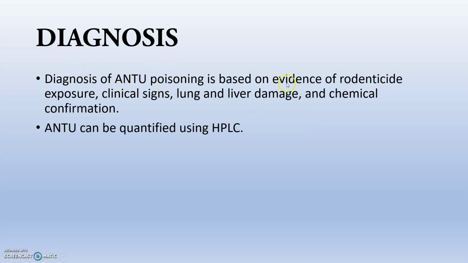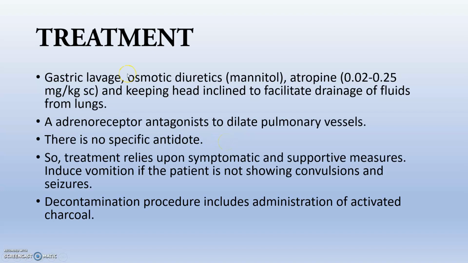Diagnosis of ANTU poisoning is based on evidence of rodenticide exposure, clinical signs, lung and liver damage, and chemical confirmation. ANTU can be quantified using HPLC. For treatment, first of all, we have to go for gastric lavage if possible. Then we have to control excess bronchial secretion, so we can go for atropine. Through its anticholinergic action, the bronchi and the airway will be cleared.